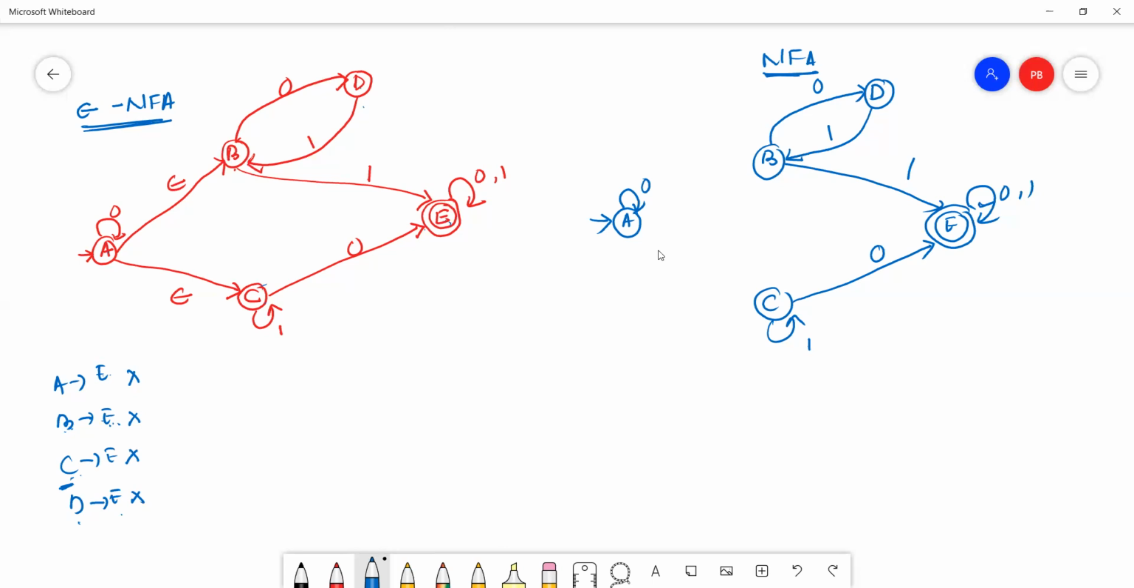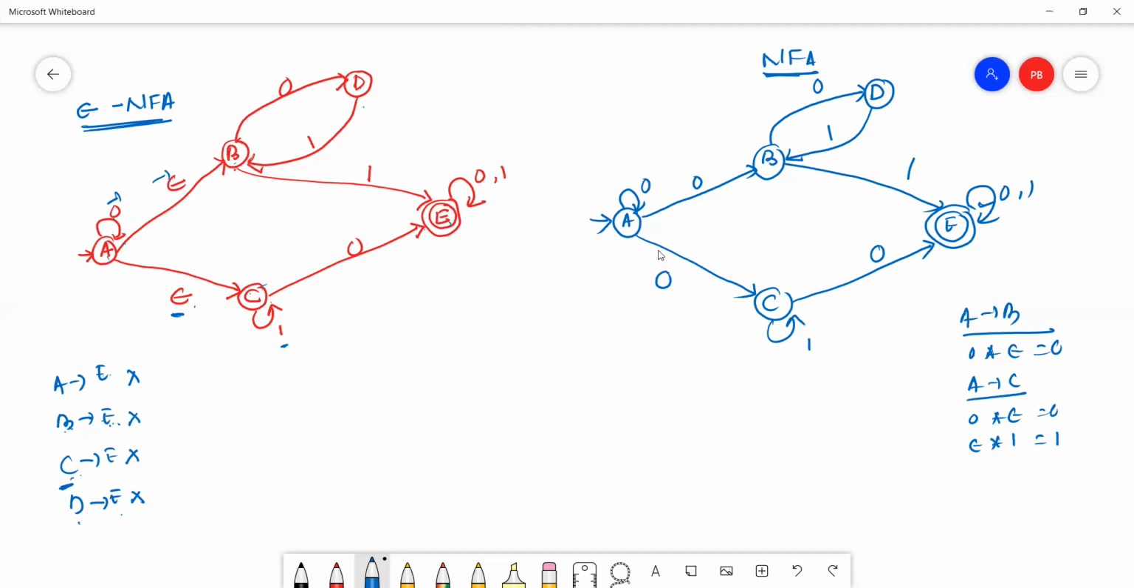Now we have to check from A to B. See here, A to B. Is there any transition? Yes, that is 0 epsilon. 0 into epsilon means 0. A to B, that is 0. From A to C, that is 0 epsilon. 0 into epsilon, that is 0. Any other transitions? Yes, one more transition is there. A to C is epsilon 1. Epsilon into 1 equals 1. That is 0, 1. Okay.